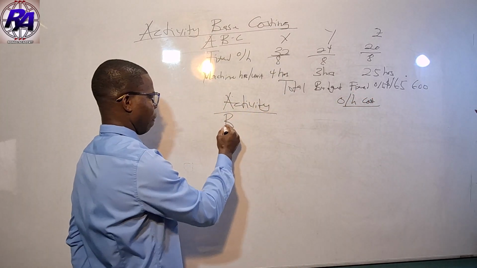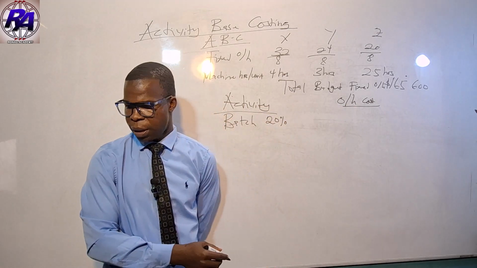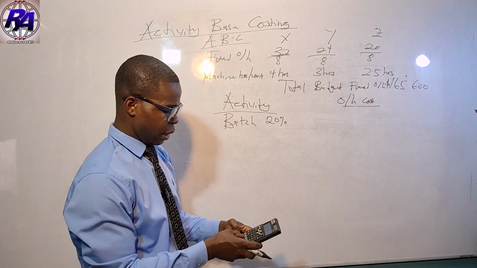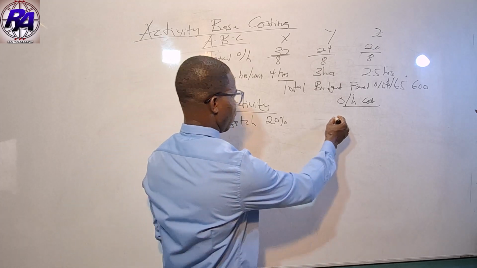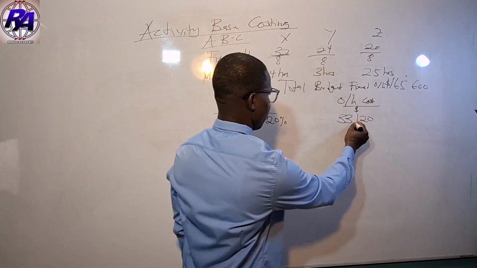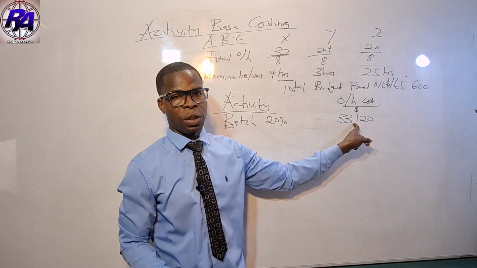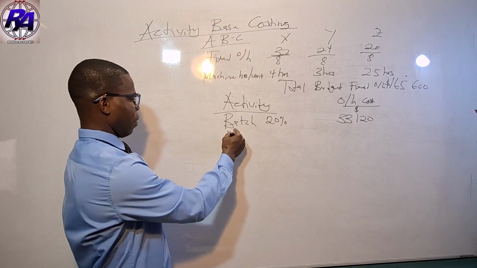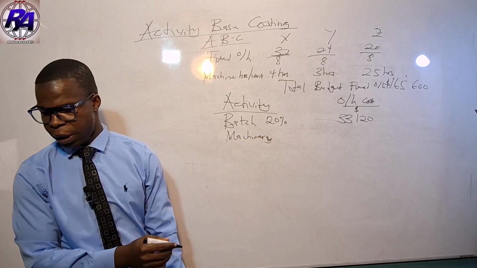Batch is an activity taking 20%, so we multiply 20% by the total overhead cost: 165,600 times 0.2 gives us 33,120. This will be in dollars, and it is the total overhead cost that goes to batch as an activity. Then we have machinery, which the question says is taking 45%.